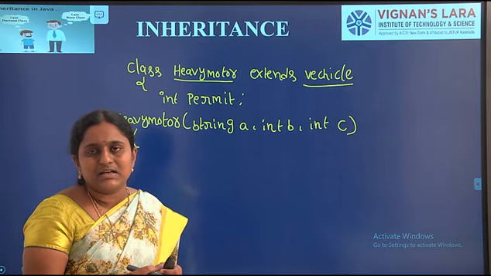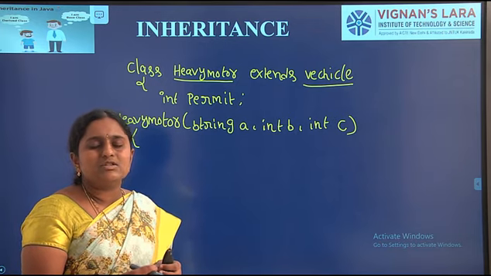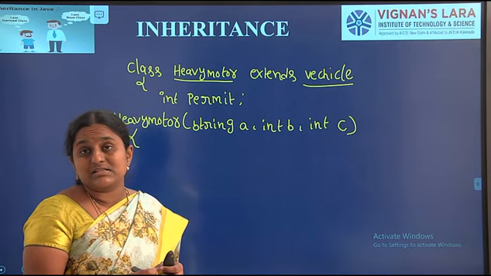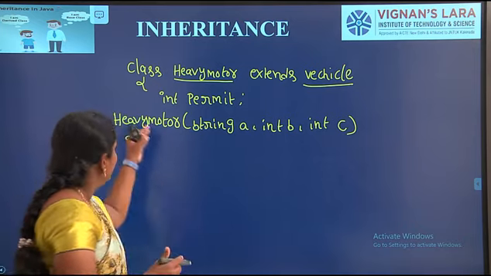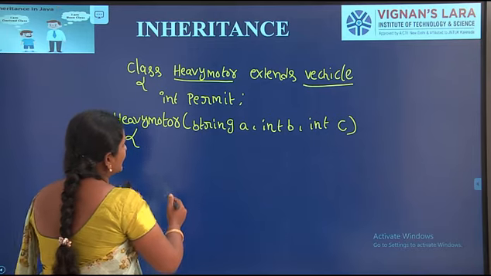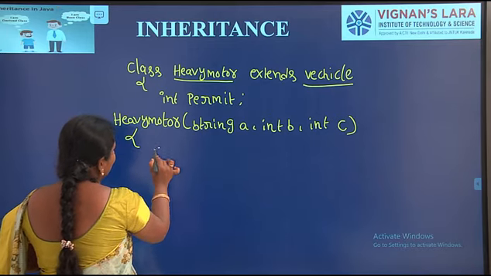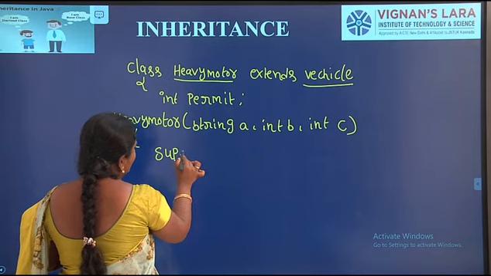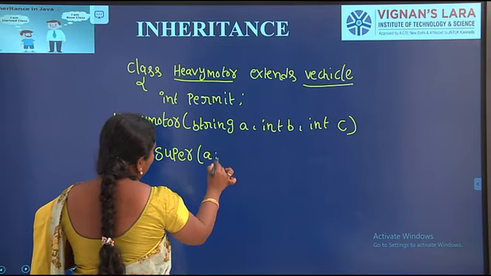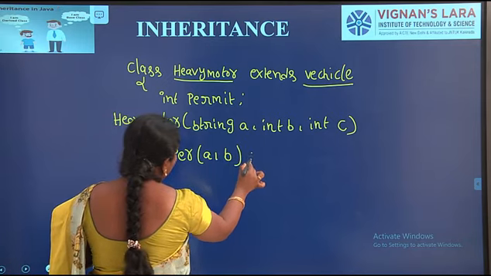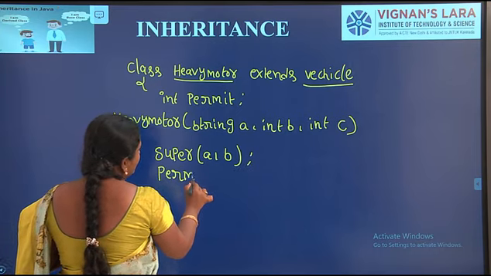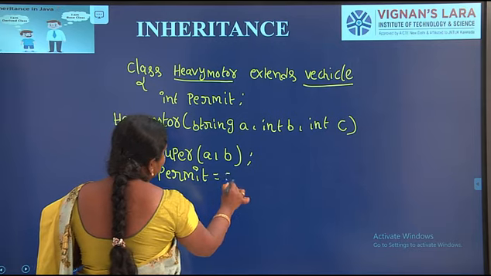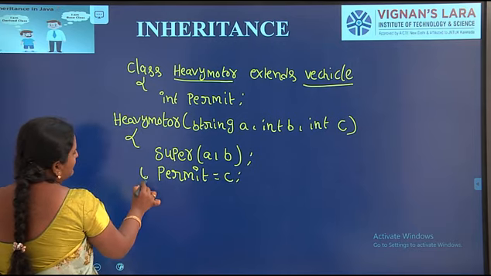Simply by calling the superclass constructor, we can access those properties in our heavy motor class. In this heavy motor constructor, I am calling super(A, B). Next, I am initializing permit equal to C. Here I am closing the constructor body.